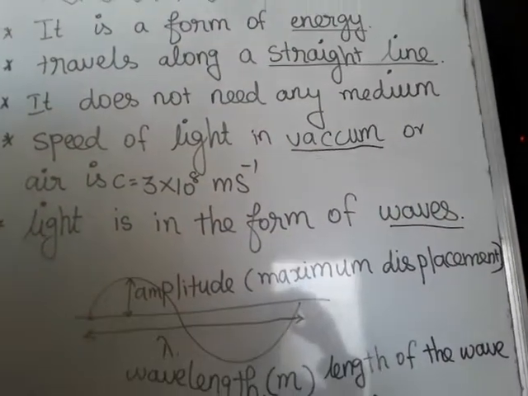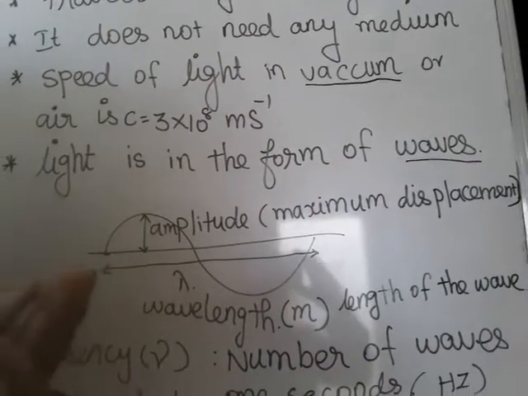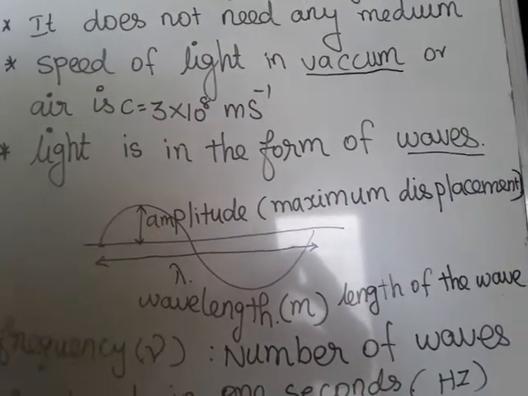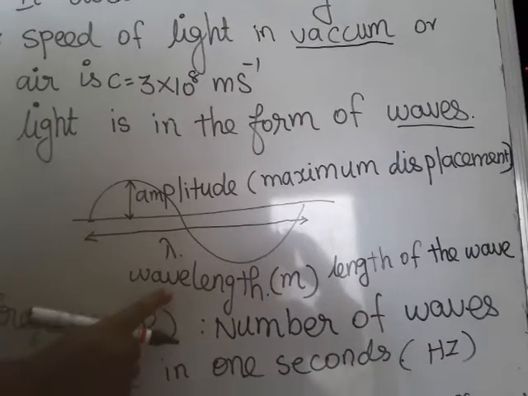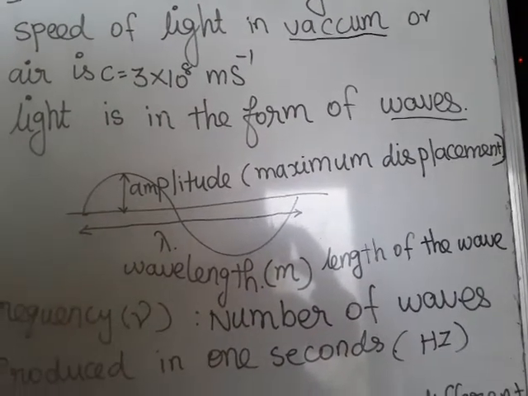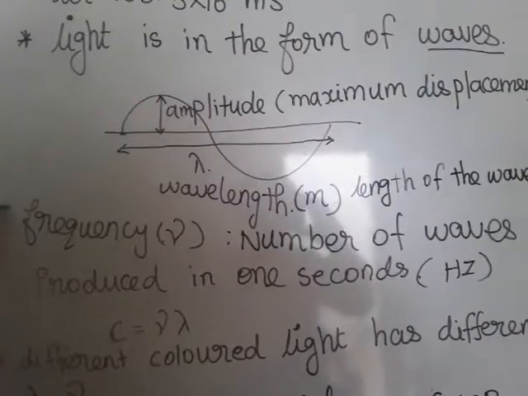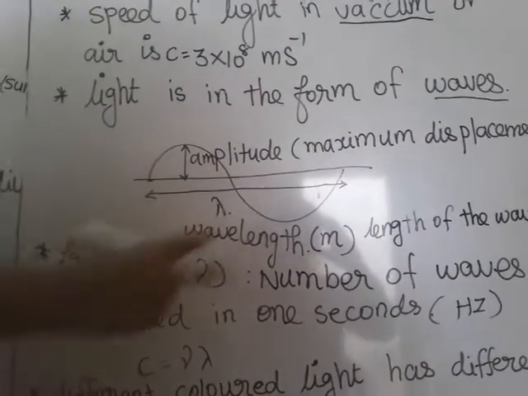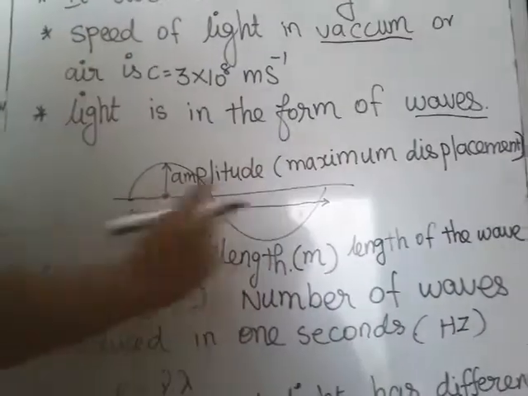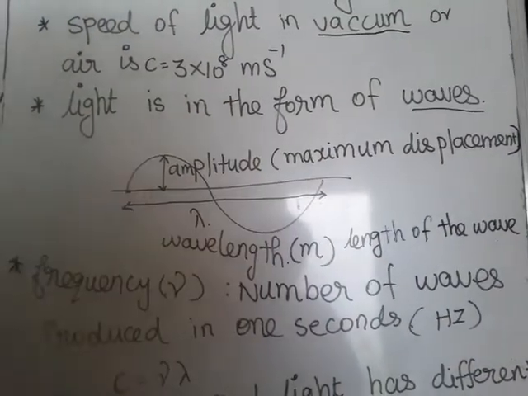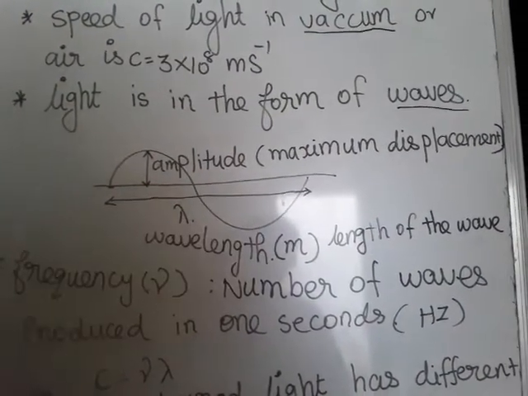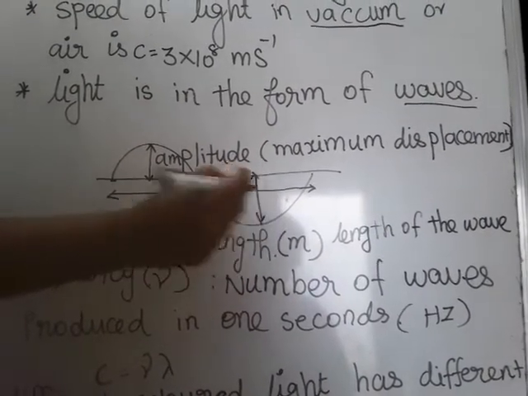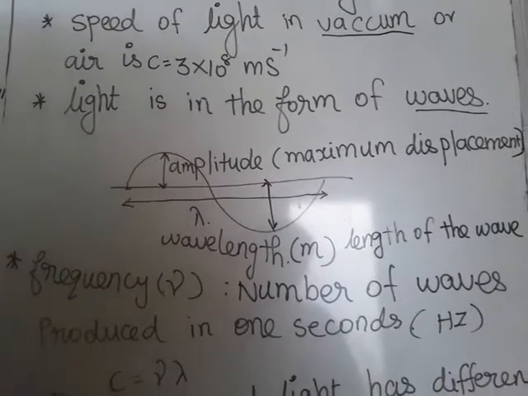In this wave, basically we have 3 definitions. The first definition is the amplitude. The second one is the wavelength. The third one is the frequency. What is meant by amplitude? Maximum displacement of the wave. Maximum displacement of the wave, maybe the upper part or the lower part. It is called the amplitude.